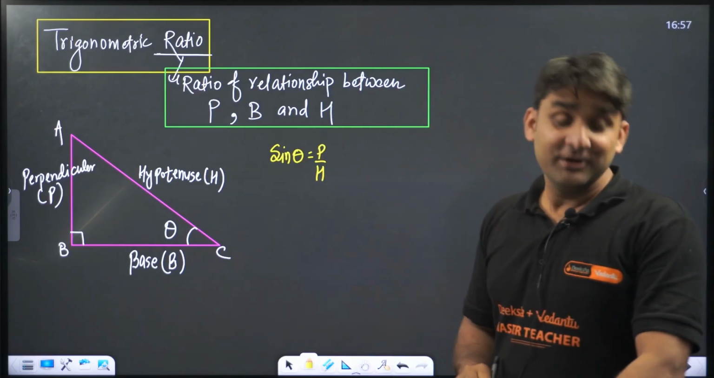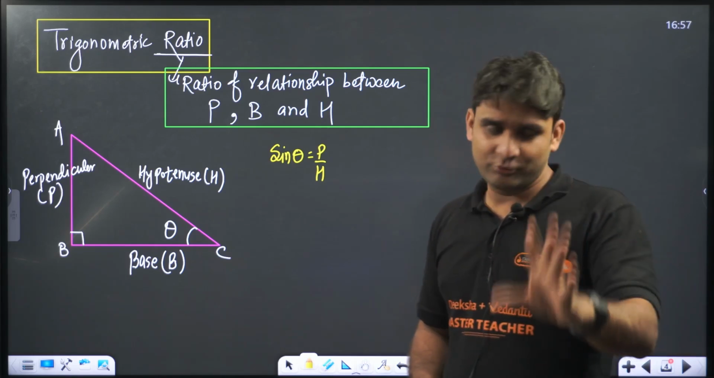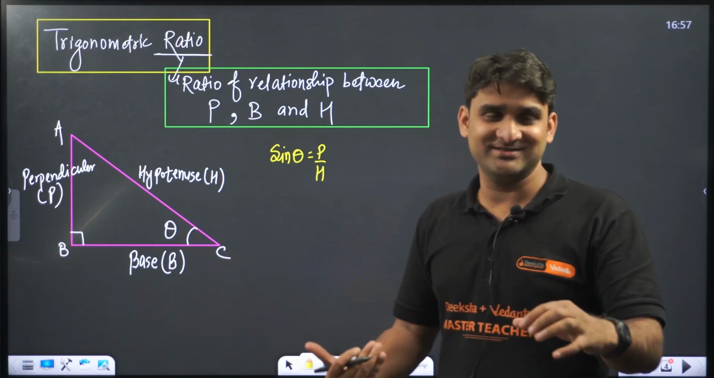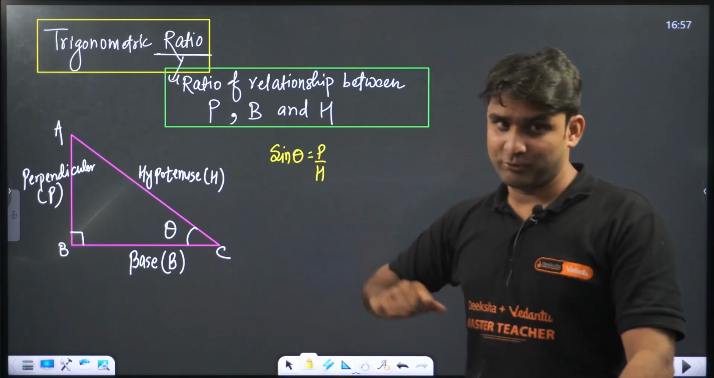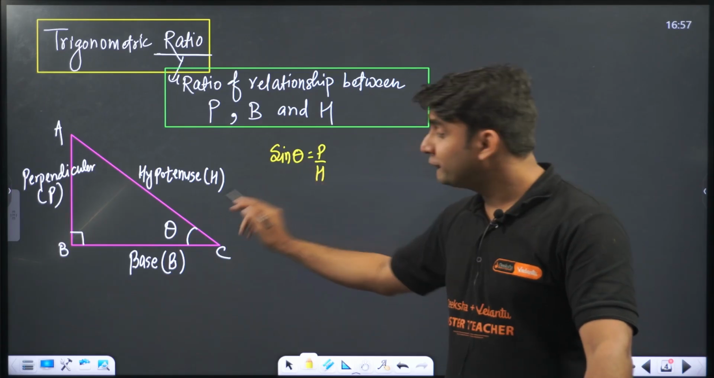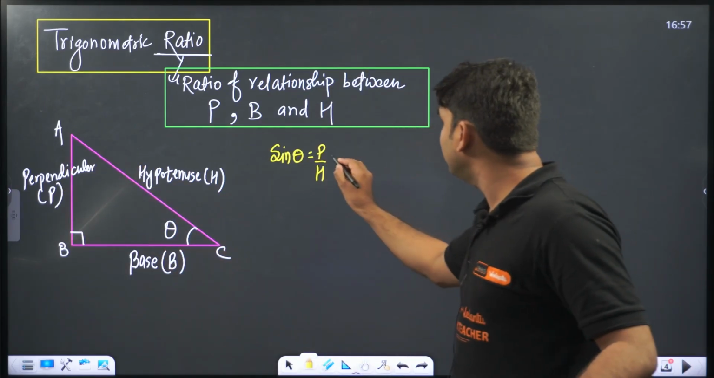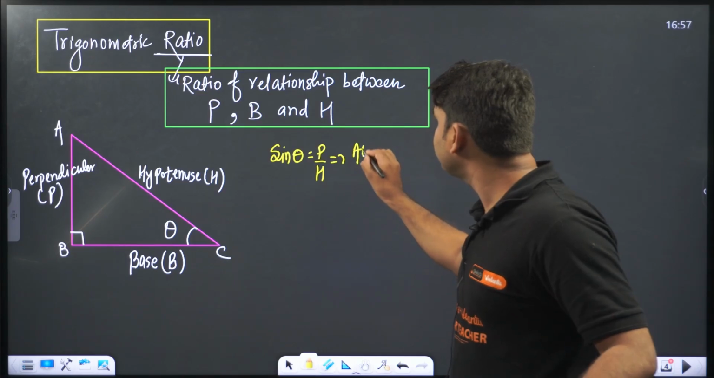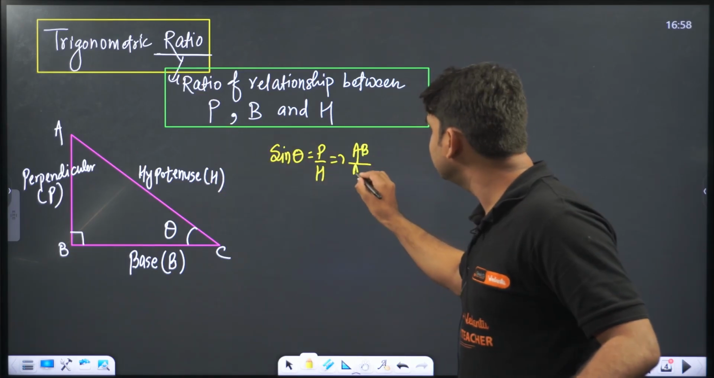Dear students, I'm going to give you a short trick, don't worry, first understand the basics. I'm going to give a short trick also on how to memorize this easily. So sine theta is the ratio of perpendicular by hypotenuse. But one very important thing, we are dealing with theta. So for this theta, perpendicular will be AB, right? So the result here will be AB divided by hypotenuse, which is AC. So this is AB by AC.